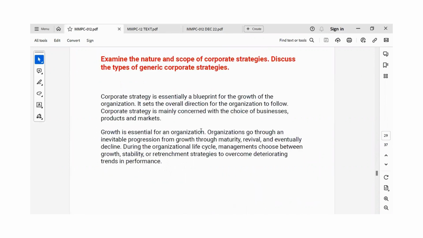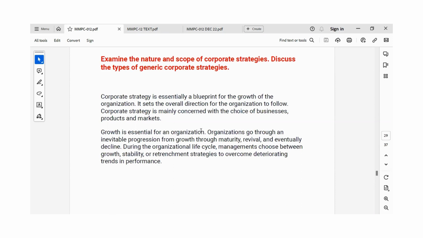So corporate strategy acts as a blueprint for the growth of any organization. It sets the overall direction for the organization to follow. It is mainly concerned with the choice of businesses, the products, and the market. We all know growth is essential for any organization. Organizations go through an inevitable progression, from growth to maturity, revival, and then eventually decline.